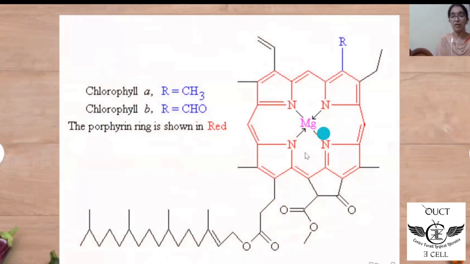This is the structure of chlorophyll molecule with magnesium ion at the center surrounded by 4 pyrrole rings. Chlorophyll A consists of a CH3 group at this position and chlorophyll B consists of a CHO group at this position.